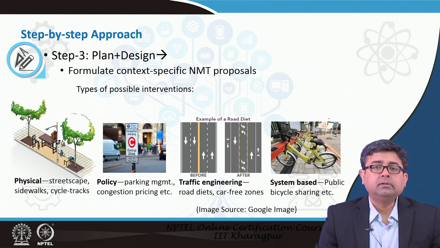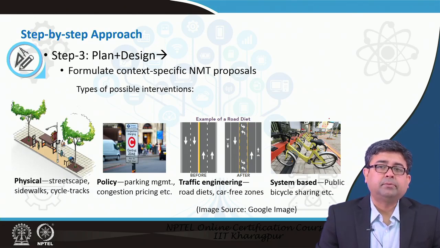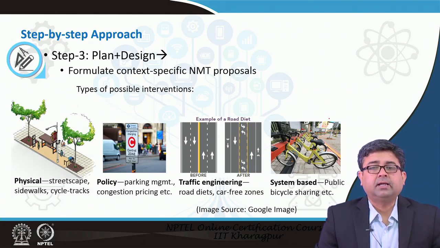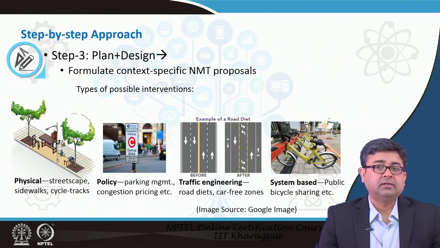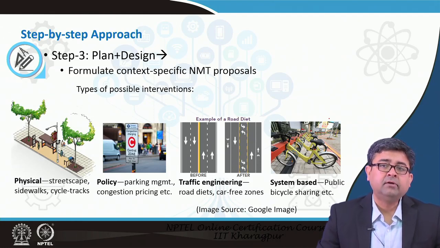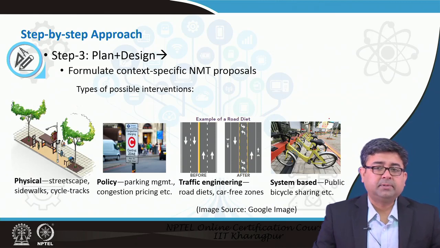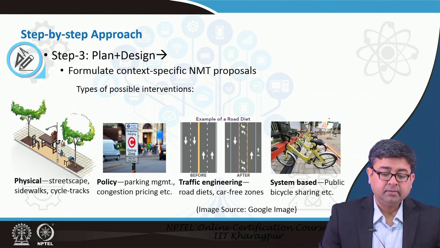You would stay away from providing a foot over bridge at that intersection, because it is difficult for elderly people to cross over using a foot over bridge. Maybe you will provide a good at-grade solution, such as a good zebra crossing along with a signalized intersection. That is what I usually mean when I say context specific.